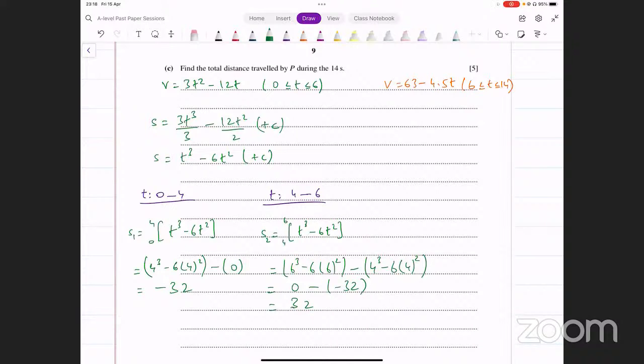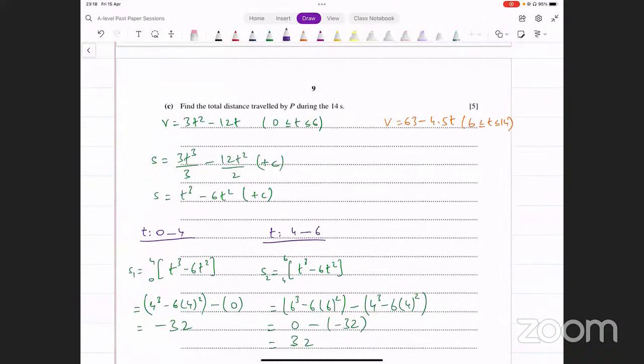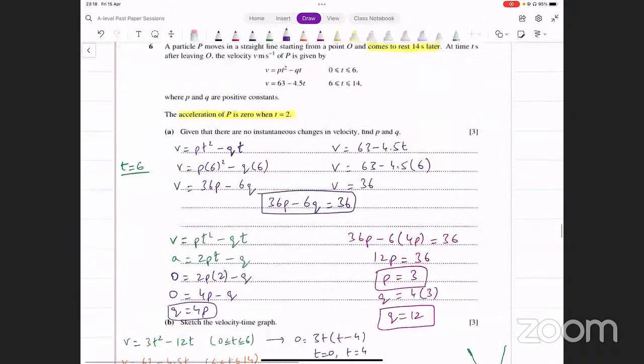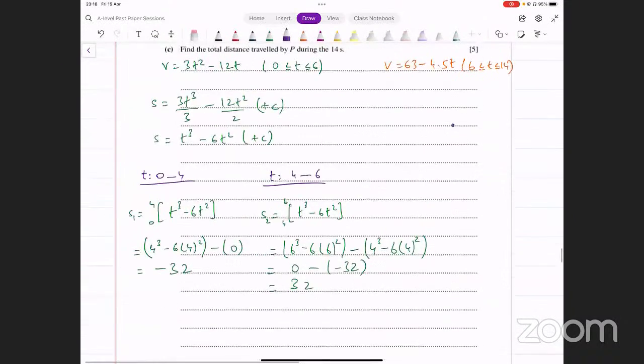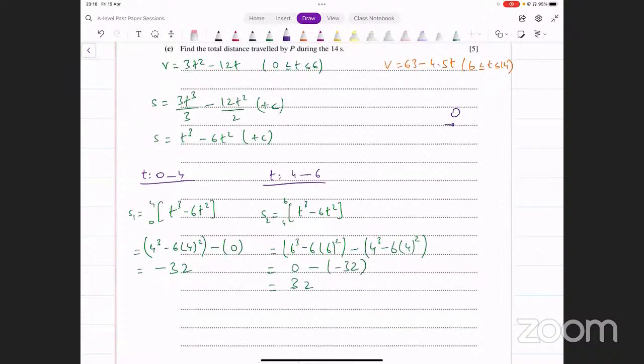तो basically हो ये रहा है, if I were to show you कि किस तरह से move कर रहे हैं, इसने start कहाँ से किया था? इसने O से start किया था ना? So basically first 4 seconds में वो एक side पे जा रहे हैं, 32 units. उसके बाद, so this is happening in 4 seconds. ये time equals 4 पे यहाँ पे पहुँच गया. And then in the next 2 seconds, time equals 6 पे, it has gone back to its original position. यहाँ पे पहुँच गया. उसके बाद अब third part में वो यहाँ से right side move करना शुरू करता है.